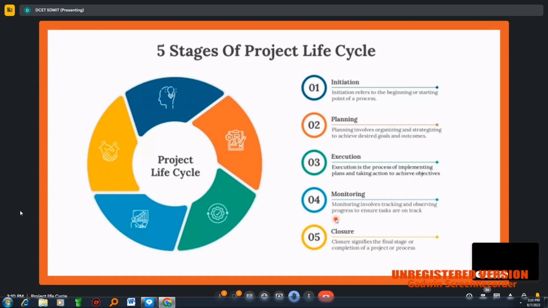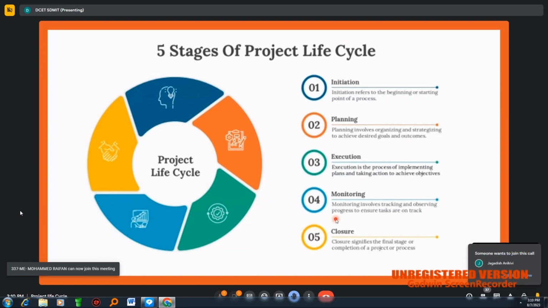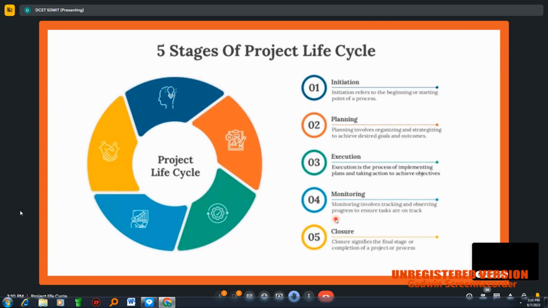Going back to the same example, the construction of a building, I am planning to construct a three-story building. My plan is to complete one story in the first 2 months, and the next two stories in the next 2 months.